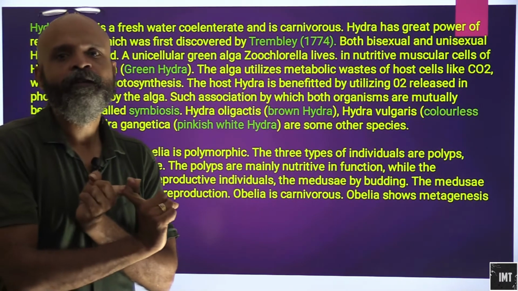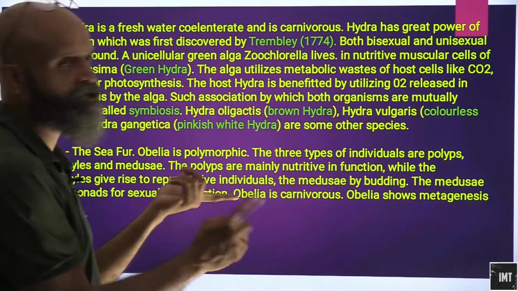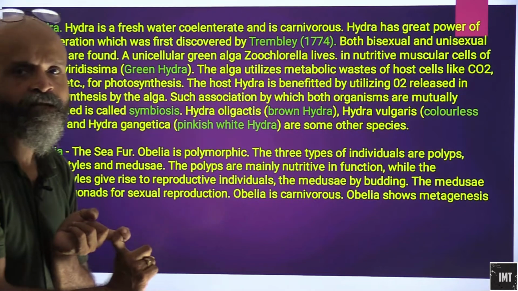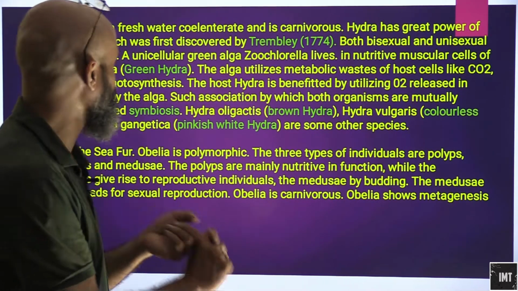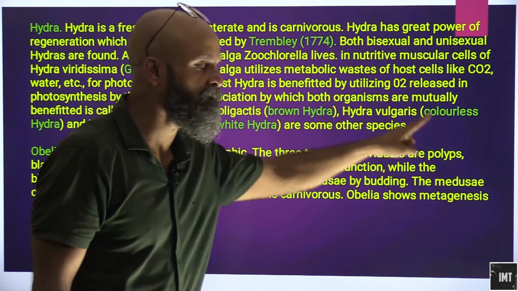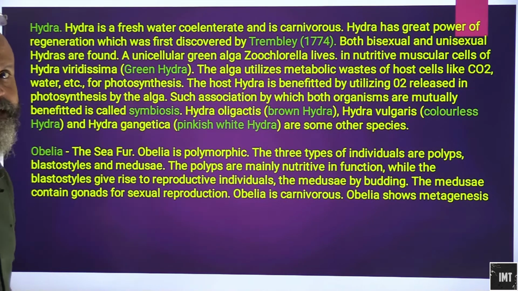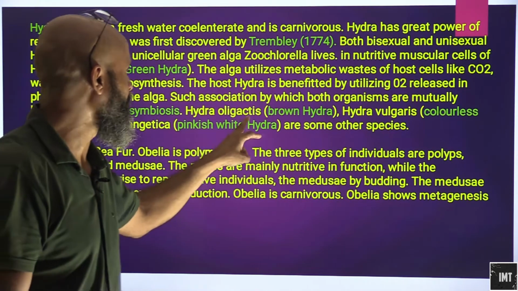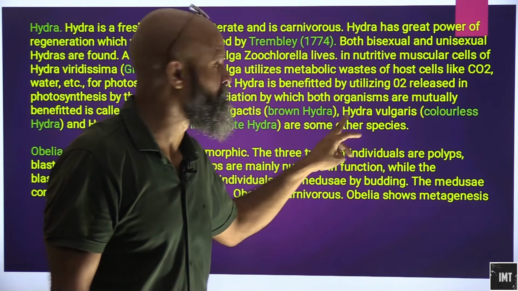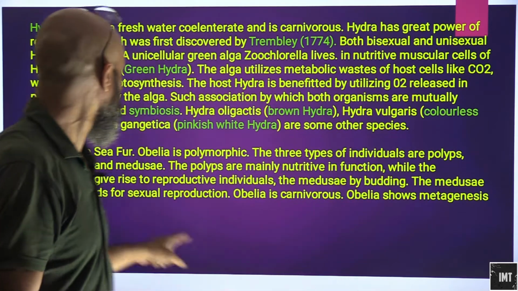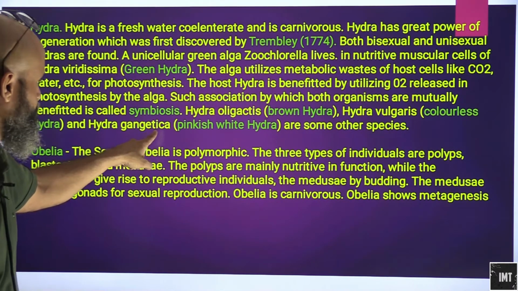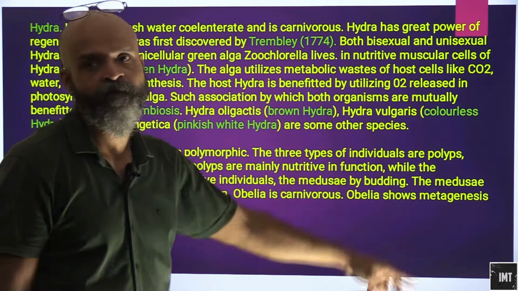So this type of association is known as symbiosis. Both the organisms are mutually benefiting from each other. Such association in which both the organisms are mutually benefited is known as symbiosis. Now Hydra oligactis, this is also known as brown hydra, Hydra vulgaris, colorless hydra, and Hydra gigantea, that is pinkish white hydra, are some other species.